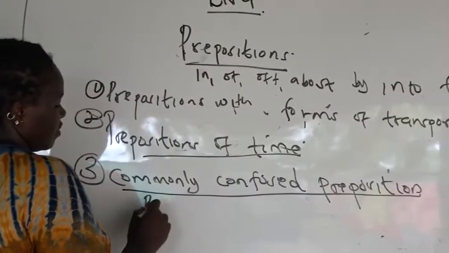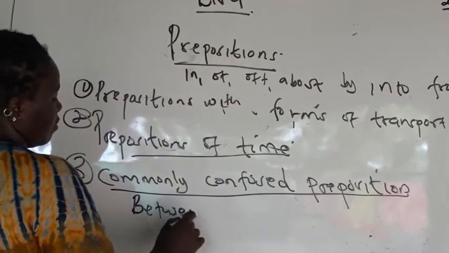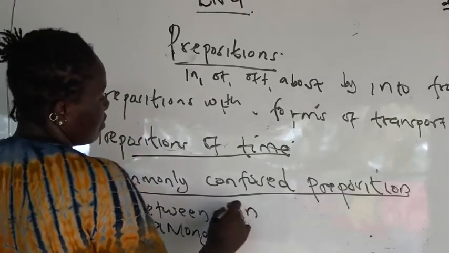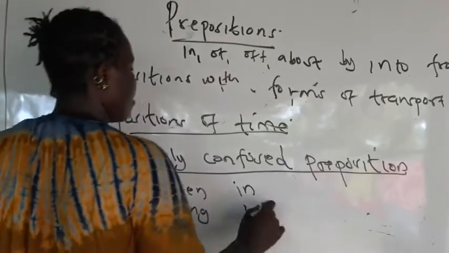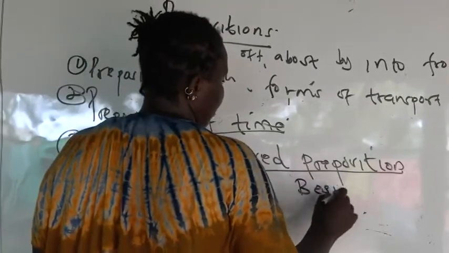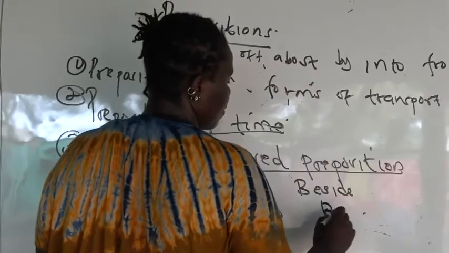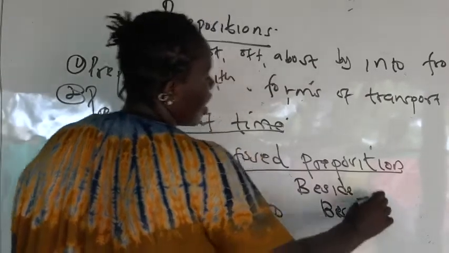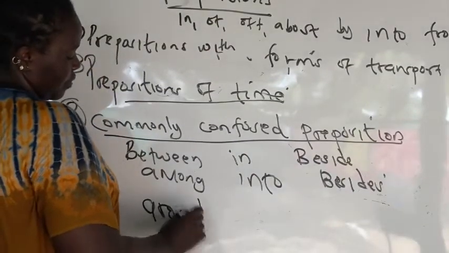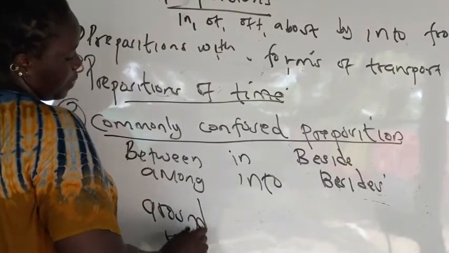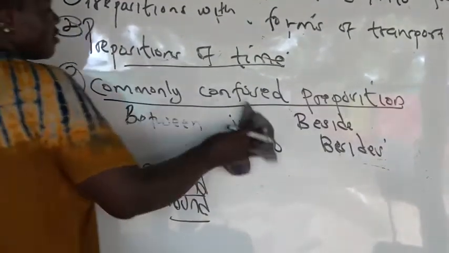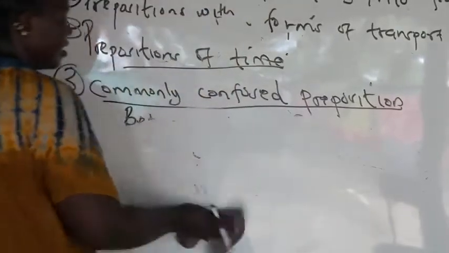Commonly confused prepositions are when somebody is supposed to use between, or when somebody is supposed to use among. When somebody is supposed to use in, and when somebody is supposed to use into. Why people confuse beside and besides. When you have around and then when you have round, which is which, and which one should you use in a sentence?